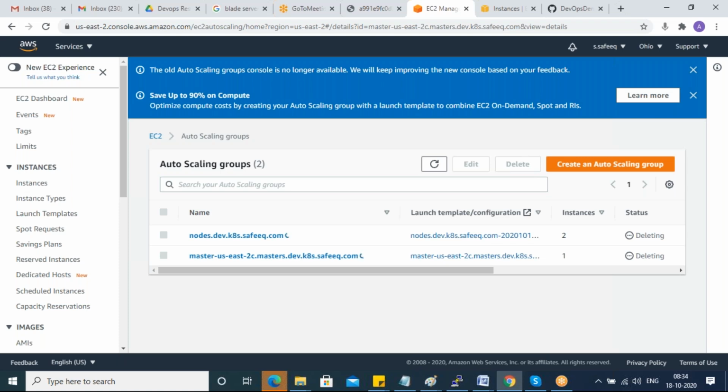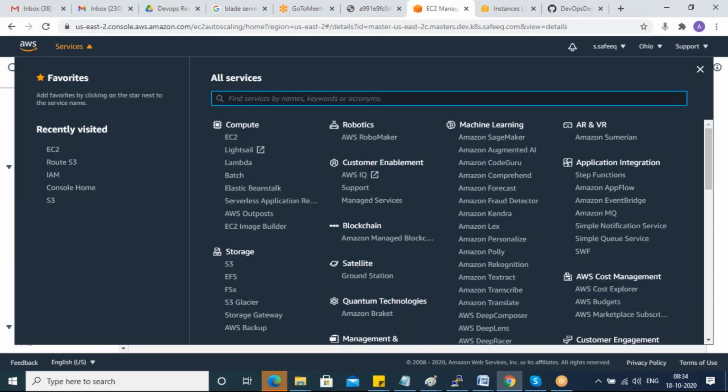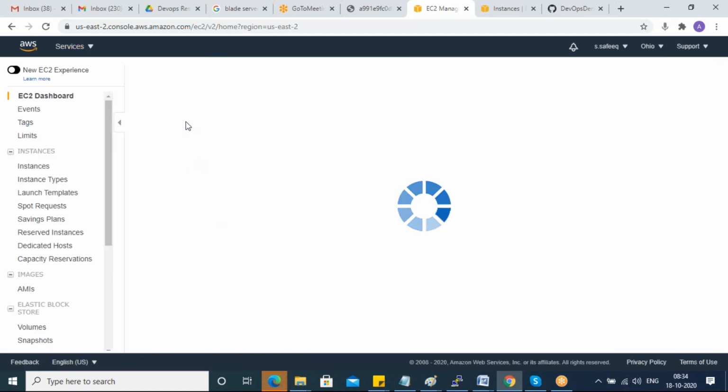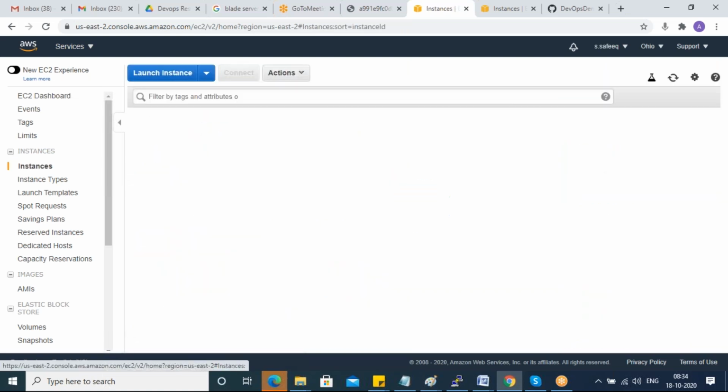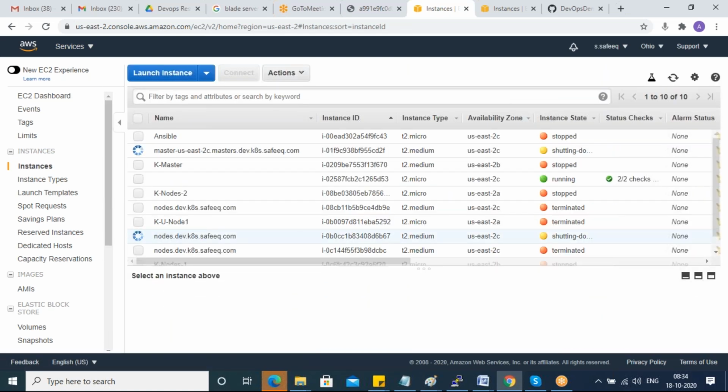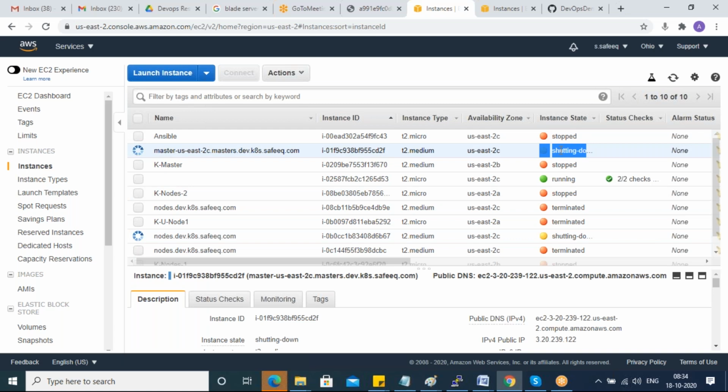Now your servers will be gone. Yeah, see, your servers are also shutting down because I deleted that auto scaling group.